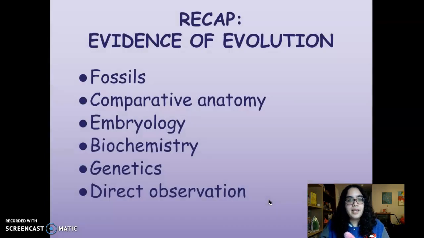So as a quick recap, we have 6 main evidences for evolution, and that is fossils, comparative anatomy, embryology, biochemistry, genetics, and direct observation.